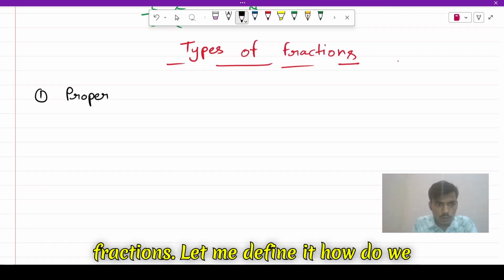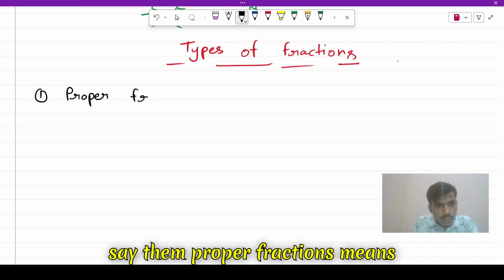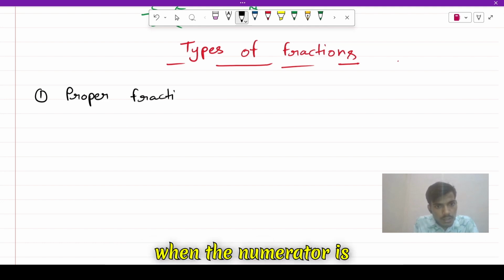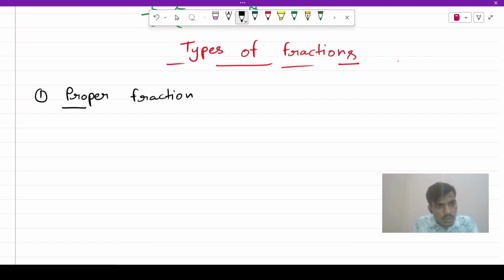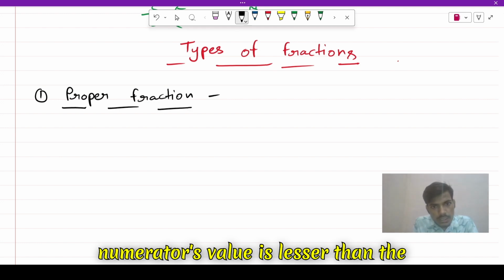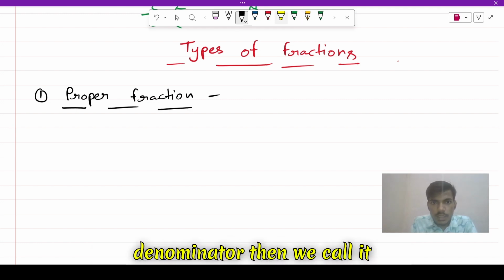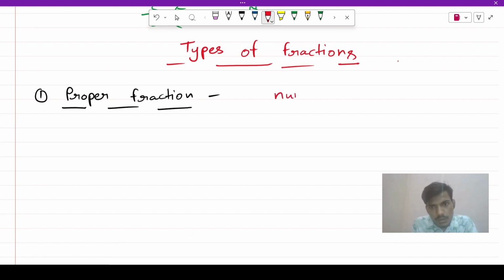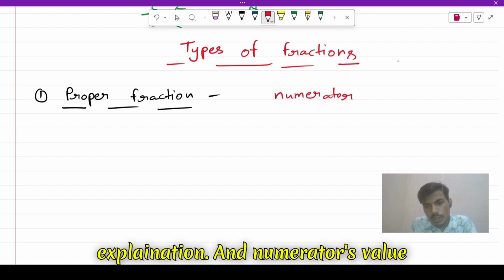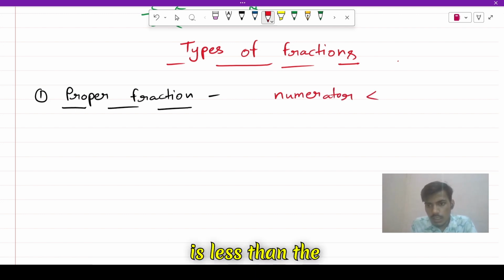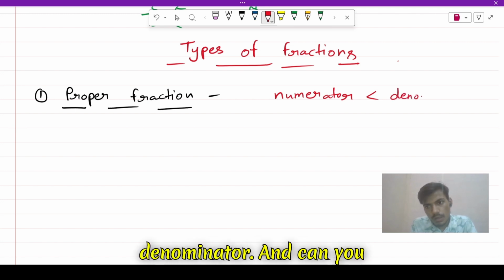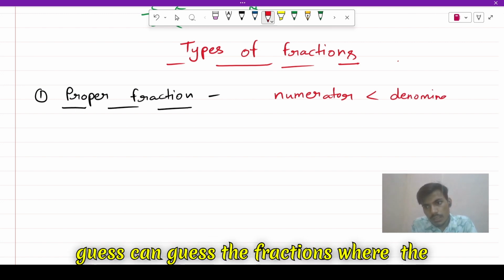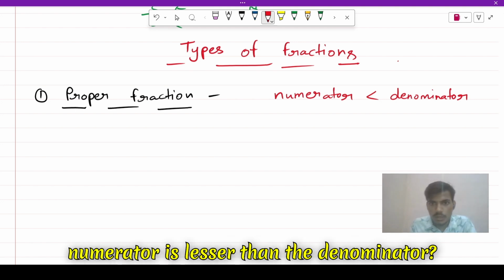Let me define it. How do we say them? Proper fractions means when the numerator's value is lesser than the denominator, then we call it a proper fraction. Let me write a fancy explanation: a numerator's value is less than the denominator. Can you guess the fractions where numerator is lesser than the denominator?